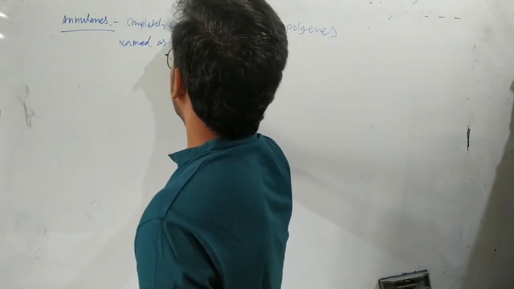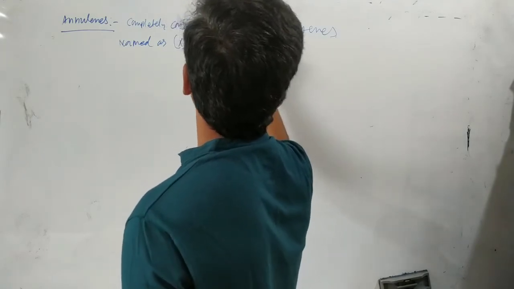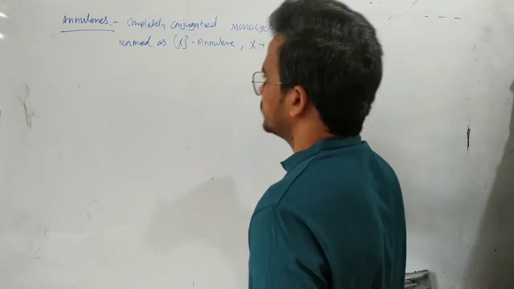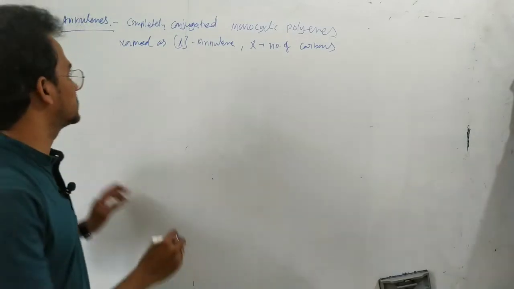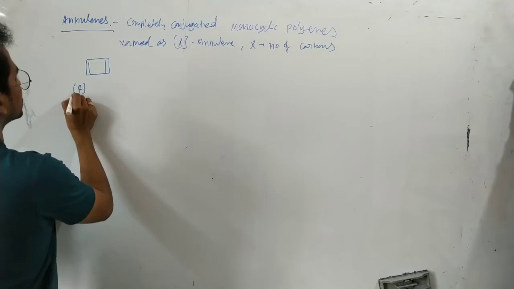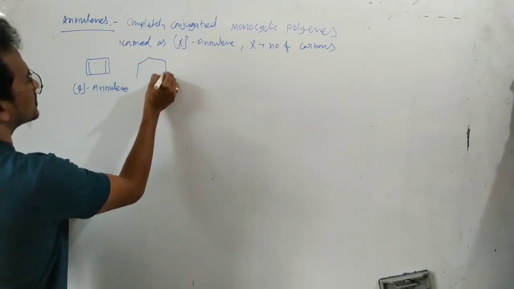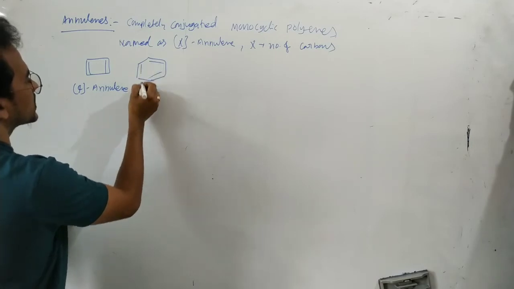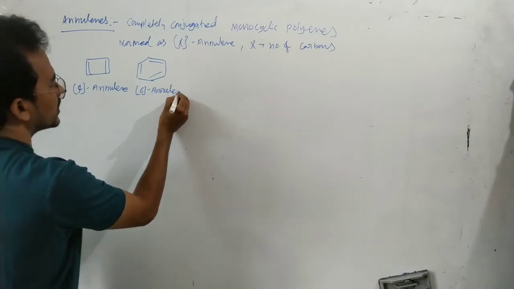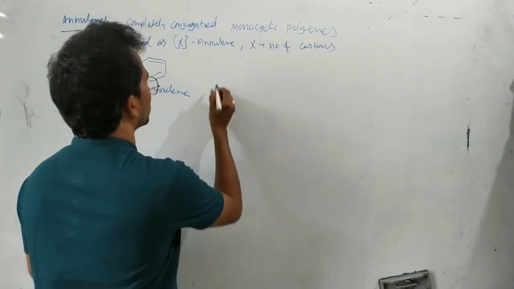They are named as X-annulene, where X is the number of carbons. See this one, it is a 4-annulene. It is monocyclic, so it is a 4-annulene. And next, the benzene is also monocyclic. It is a 6-annulene. Okay, 4-annulene and 6-annulene.